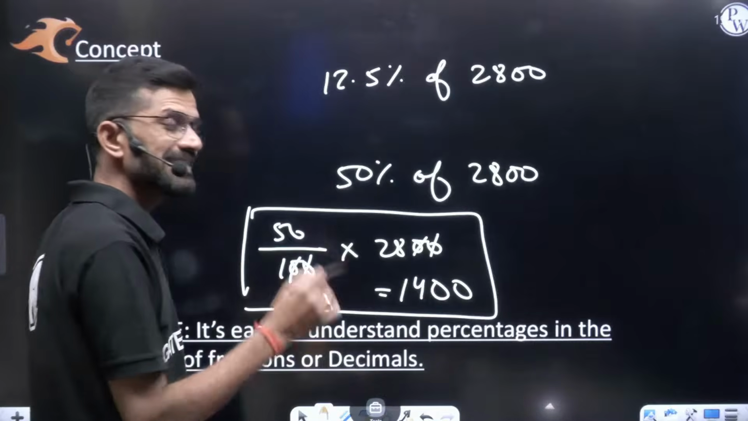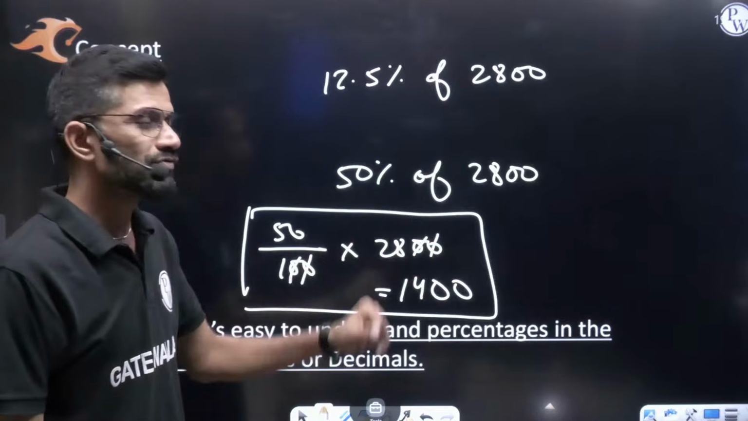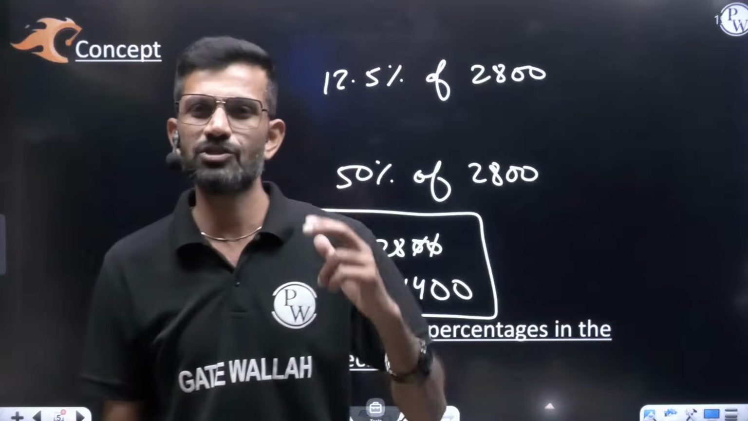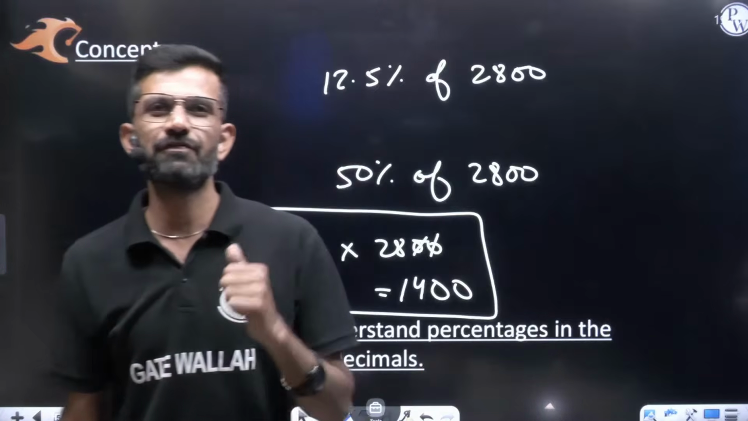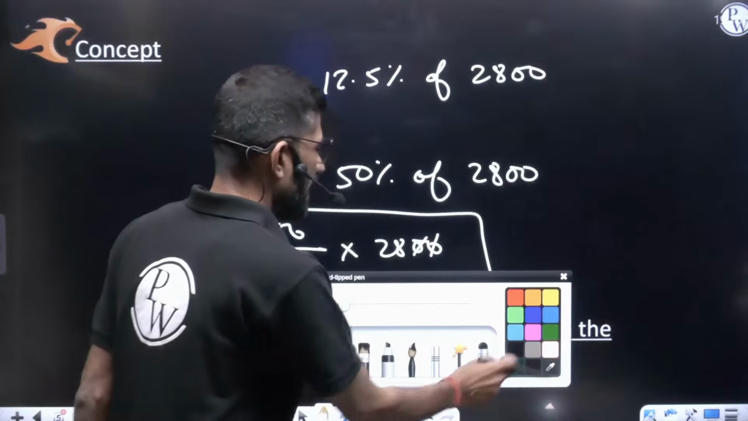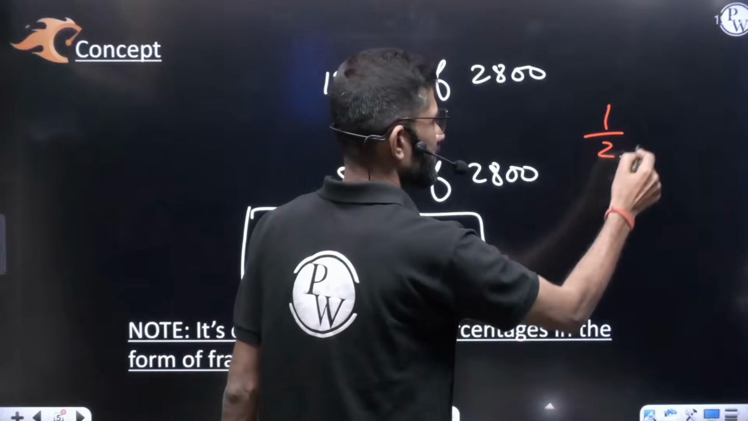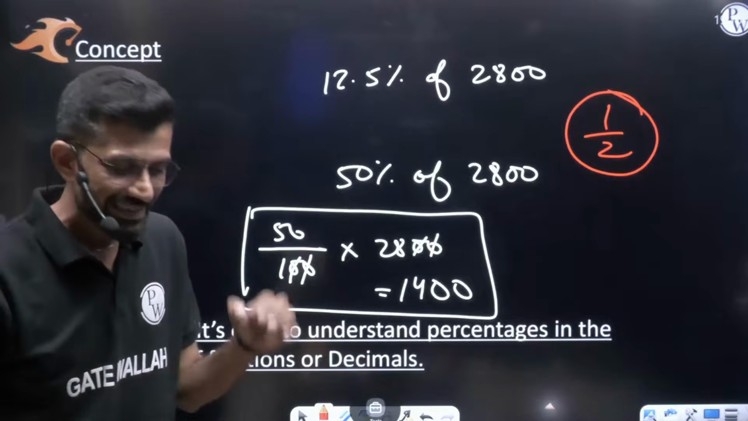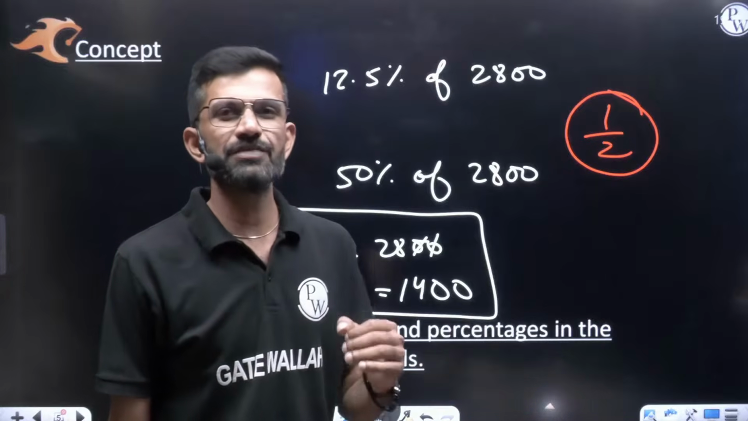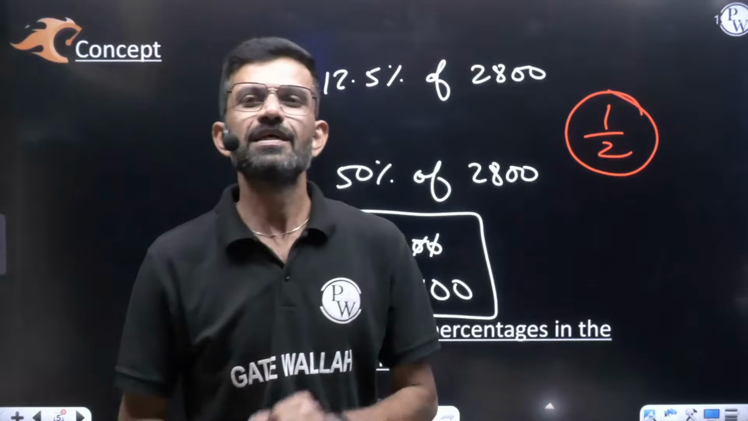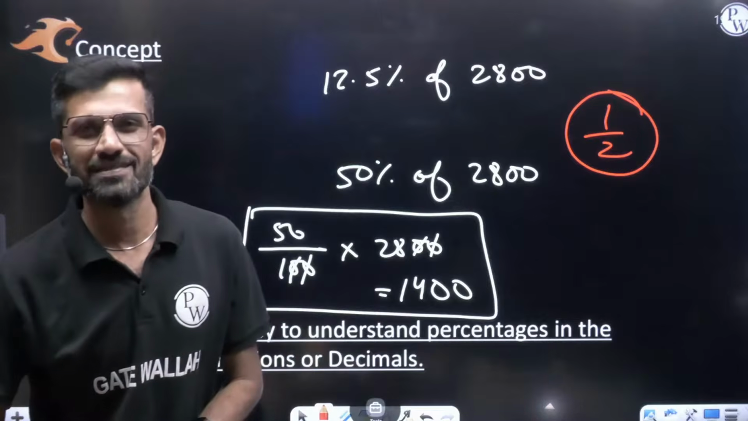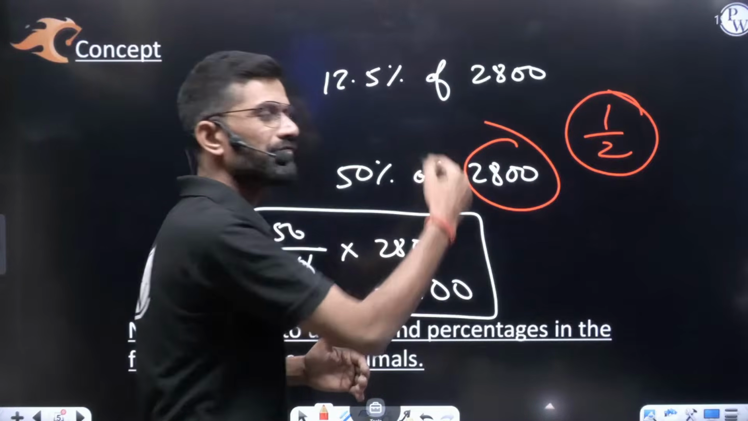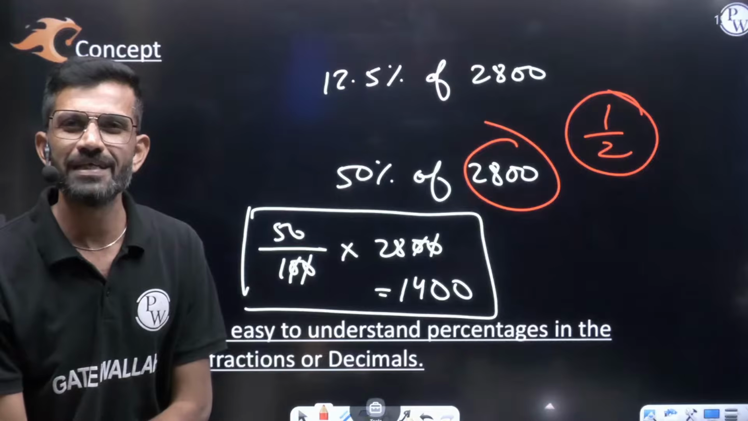Then how are you saying the answer immediately that it is 1400? Because in your mind, it is already stored. Anyone asks me 50%, I should say half of the value. It means that if you remember percentage in the form of fraction, you can do the calculation much faster. Because you knew 50% as half, exactly half of 2800, you said 1400.